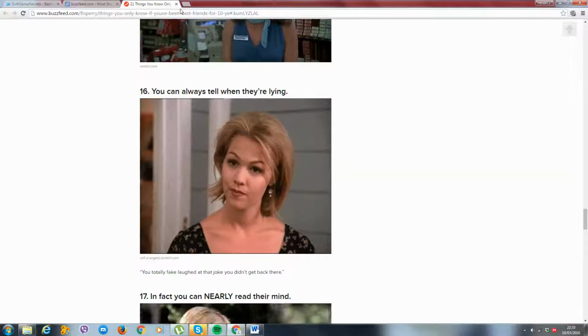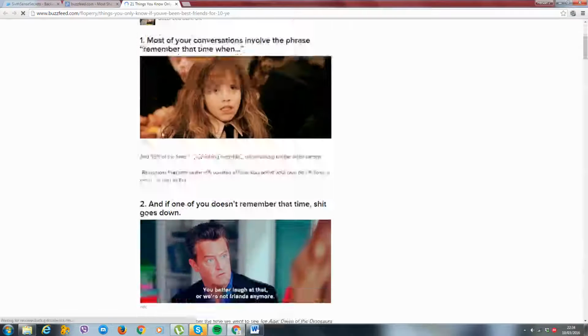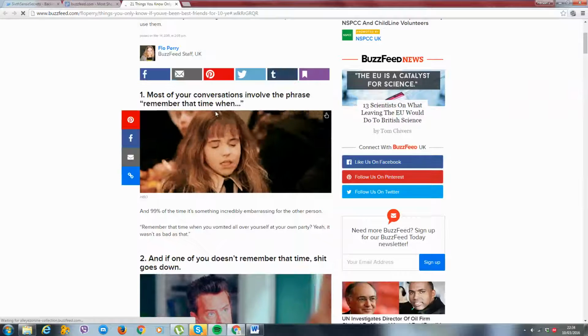But the thing with BuzzFeed is what you can do, because okay, 1.7 million shares. That's a hot article. What do you do with something like this? Maybe you don't copy and paste it, but you can go to a writer, send them this whole article, and say, write me up an article just like this, but they rewrite it.